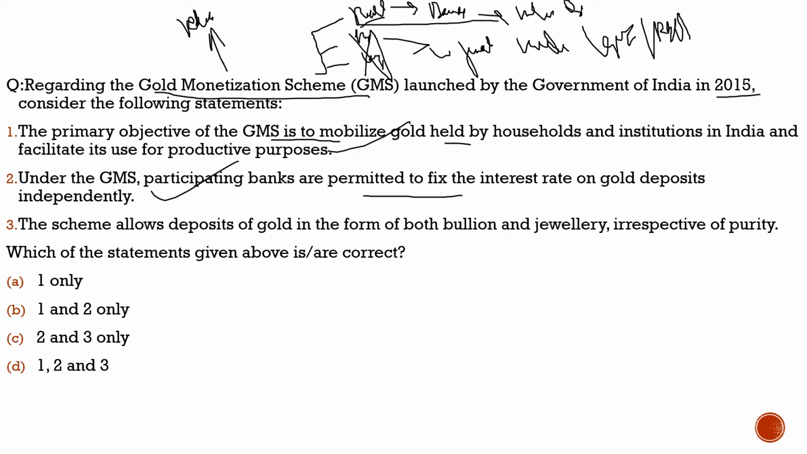Third statement, the scheme allows deposits of gold in the form of both bullion and jewelry irrespective of the purity. No, purity would be checked, so third statement is incorrect. So with respect to this question, the correct statements are statement 1 and statement 2 only, and from the code given below the correct code would be option B.